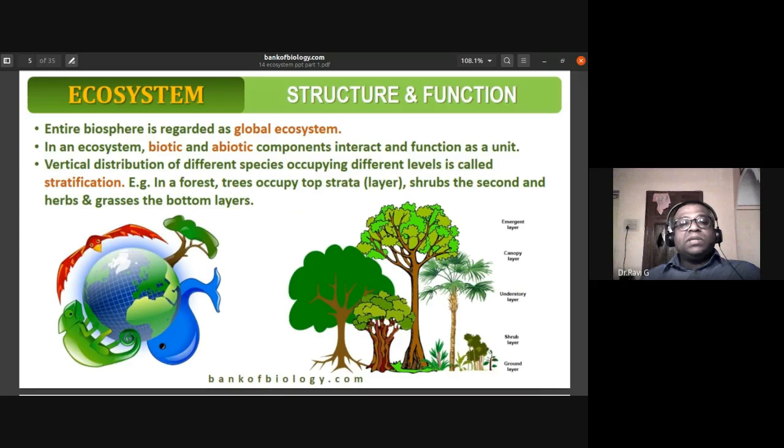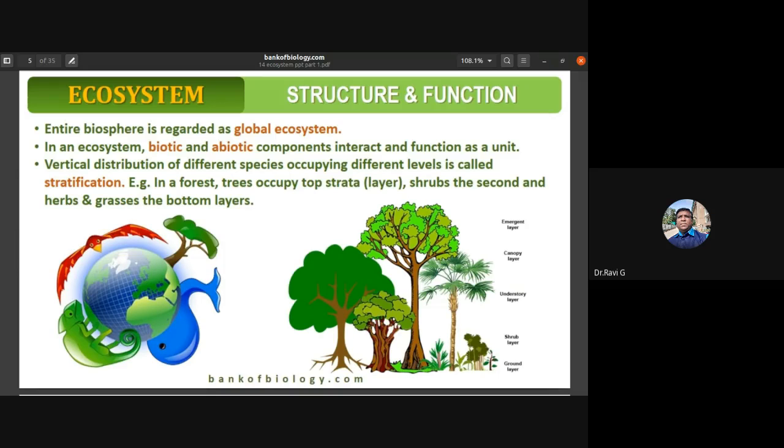You also notice that there is vertical distribution of different species. They occupy different levels. The ground level of vegetation, the bottom layer, is occupied by herbs and grasses. Shrubs occupy the second layer. The topmost stratum is occupied by the trees. So in a forest, trees occupy the topmost stratum, shrubs the second level, and herbs and grasses the bottom layer. This vertical distribution of different species at different levels we call stratification. An example is a forest.